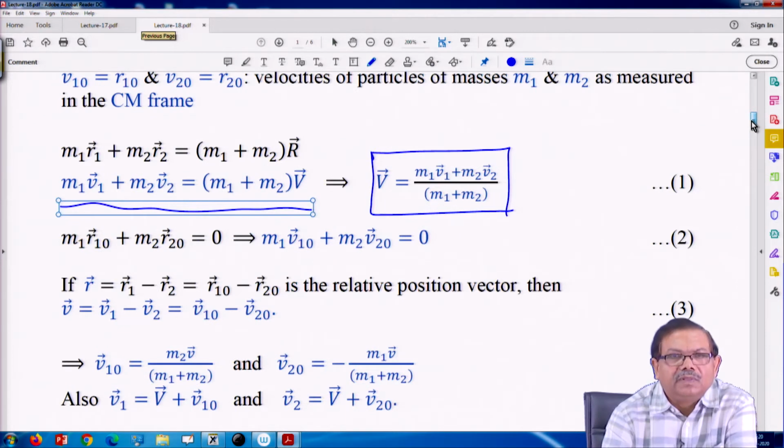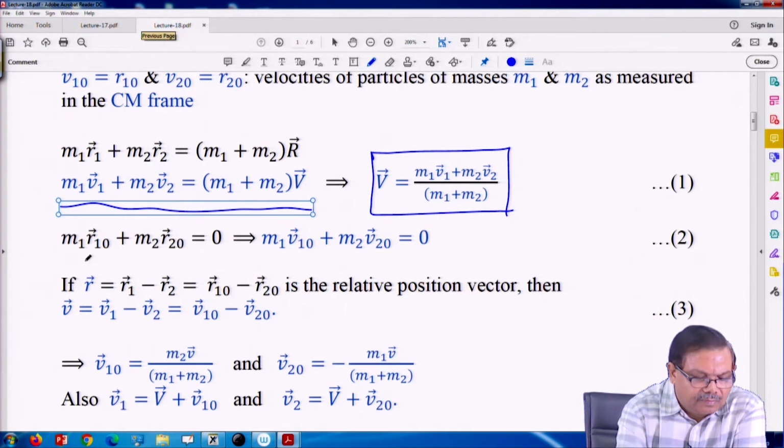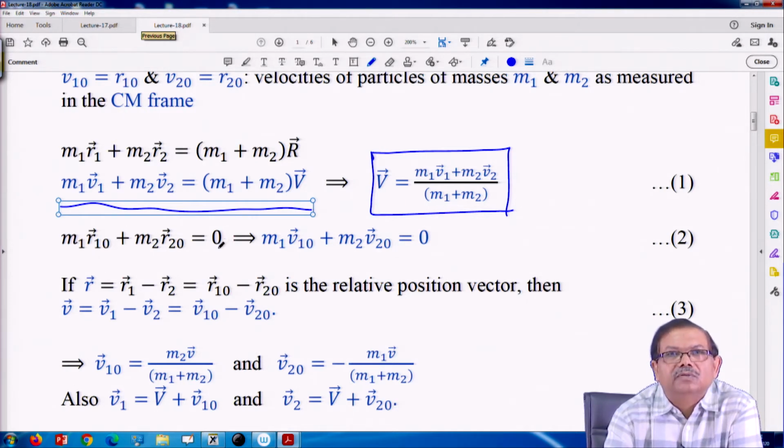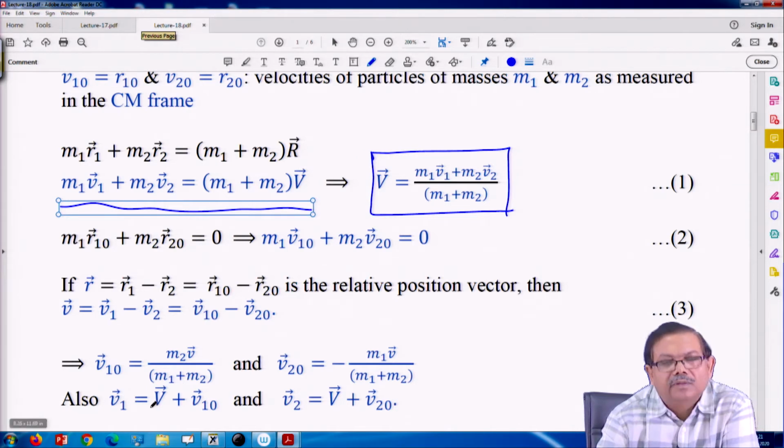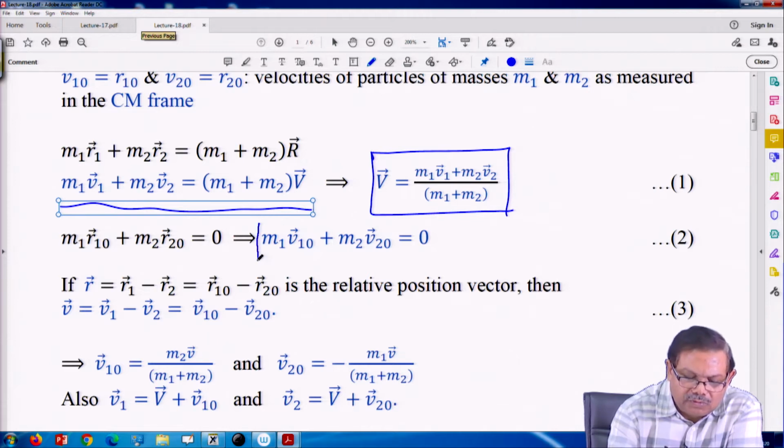In the center of mass frame, this sum is 0, because R you will measure only from the center of mass. So, this is 0. If I take its derivative with time, this relationship between the radius vectors converts to velocities. That will give me m1 v10 plus m2 v20 equal to 0.